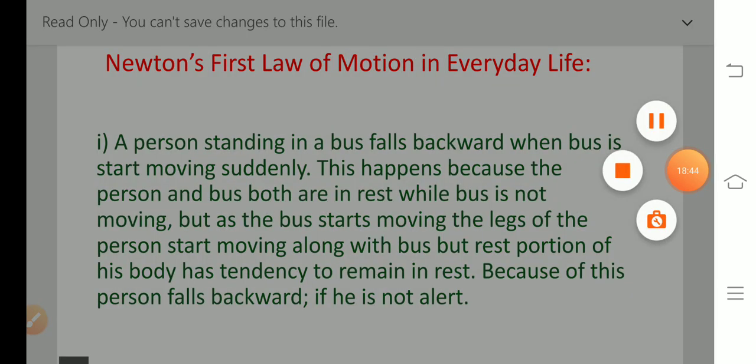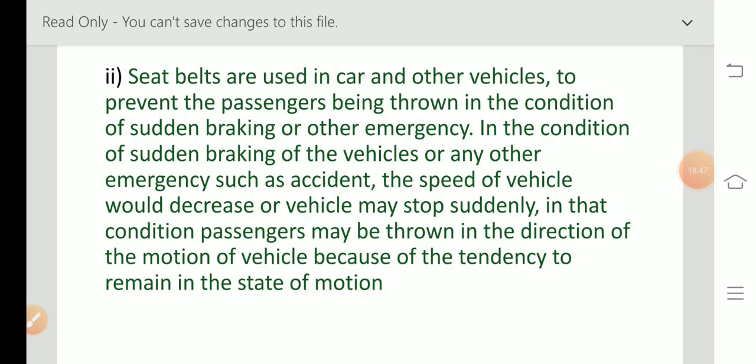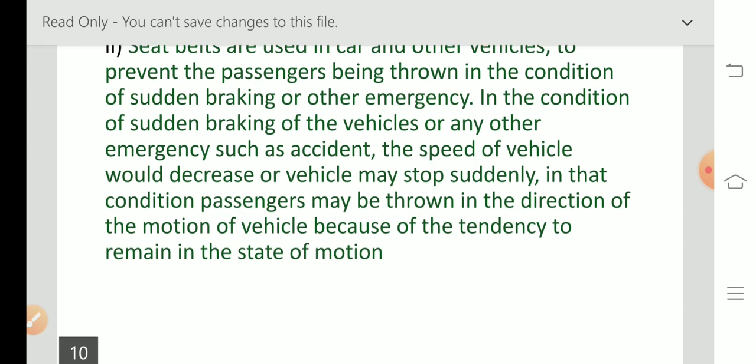In the second case, seat belts are used in cars and other vehicles to prevent passengers from being thrown forward in the condition of sudden braking or other emergency, such as an accident. The speed of the vehicle would decrease or the vehicle may stop suddenly. In that condition, the passenger may be thrown in the direction of motion of the vehicle because of the tendency to remain in the state of motion.